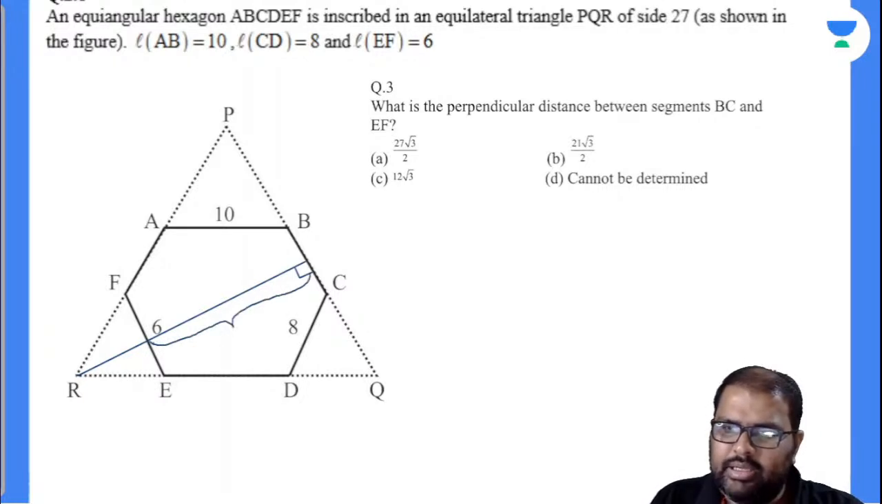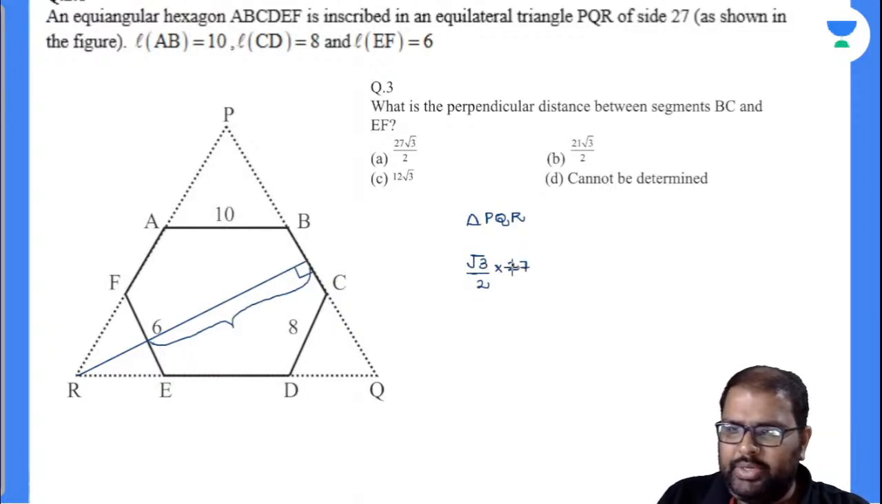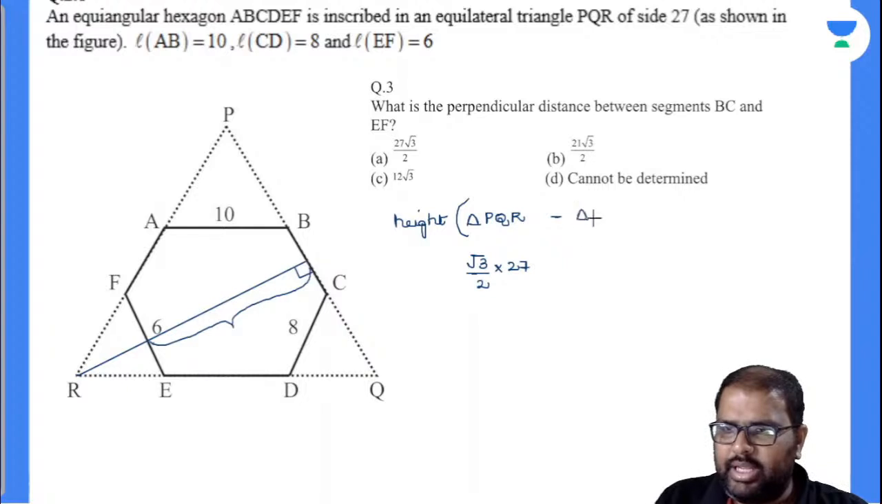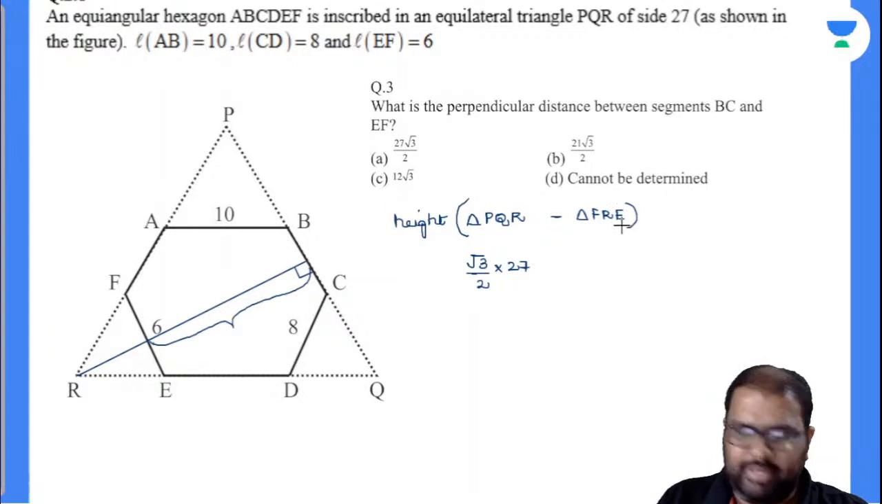Now see here, for the triangle PQR, what is the height there? Everybody knows root 3 by 2, 20 into 27 is the altitude of the given triangle. From this, so see here, I'll write down here. Subtract the height of triangle PQR from height of triangle FRE. Then automatically you will get your answer there, which is nothing but called perpendicular distance between BC and EF.